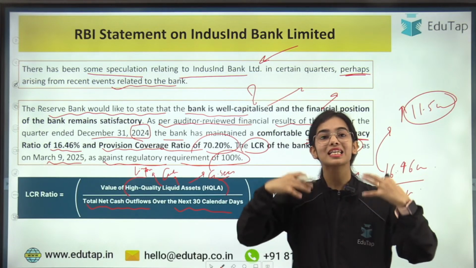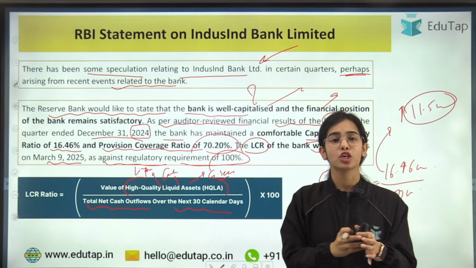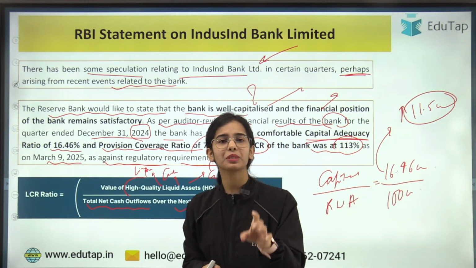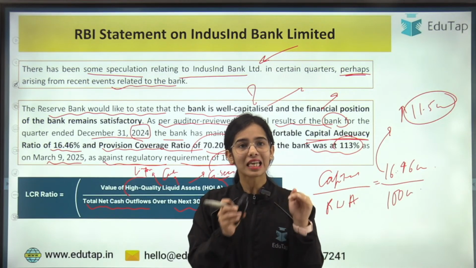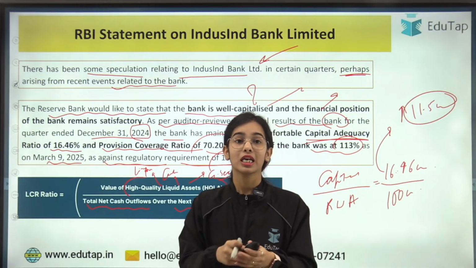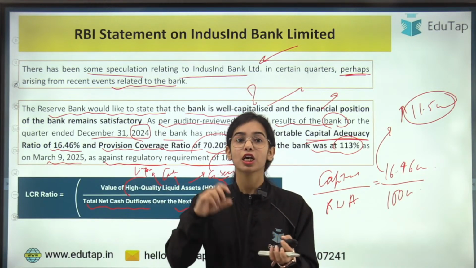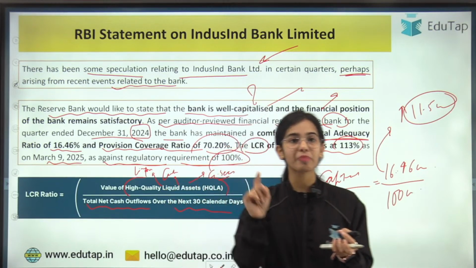That means the bank has enough liquid assets to provide money to the depositors. So the speculation should not be happening. The depositors should not be afraid, because the bank has enough capital and enough liquidity coverage ratio to provide the money to the depositors. If the bank run happens and the depositors come into panic, then the problem will start,